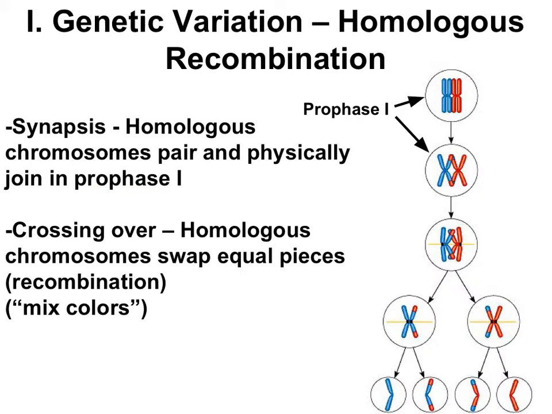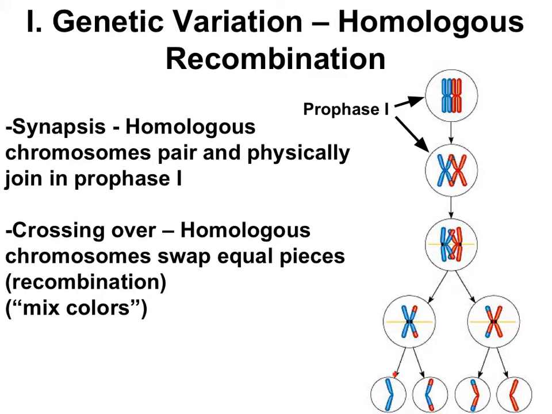Crossing over happens during prophase 1. During prophase 1, the homologous pairs pair up. And during this homologous pairing, the pieces of chromosome arms that are next to each other physically cross over and swap equal pieces of DNA. You can see this process right here. At the start, each double-stranded chromosome is all blue or all red. When the chromosomes cross over, though, they swap pieces of the chromosome arms that are near each other. So now, this one has blue and red, and this one has red with a little bit of blue.